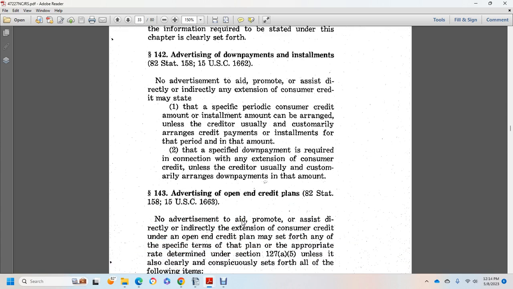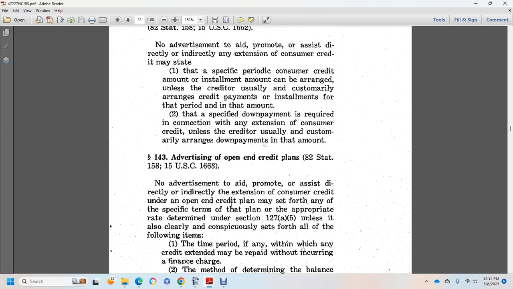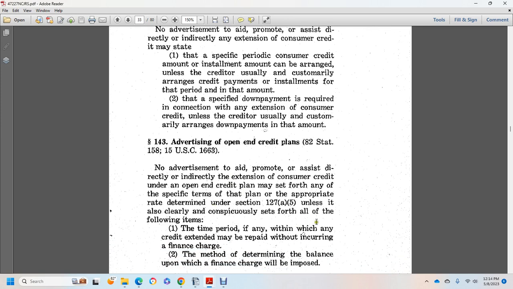143, advertising open end credit plan. No advertising shall promote, directly or indirectly, the extension of consumer credit under an open end credit plan. May set forth any of the specific terms of the plan appropriate to the rate determined in section 127.85 unless it is clearly and conspicuously set forth in all of the following items. 1, the time period, and if any of the credit extended the end may be repaid without incurring financial charges.